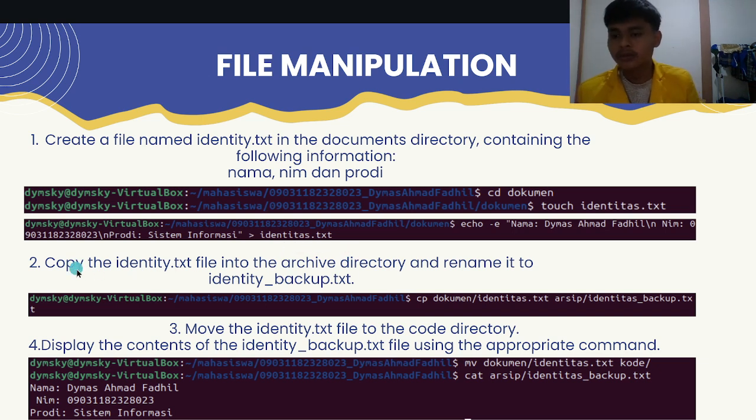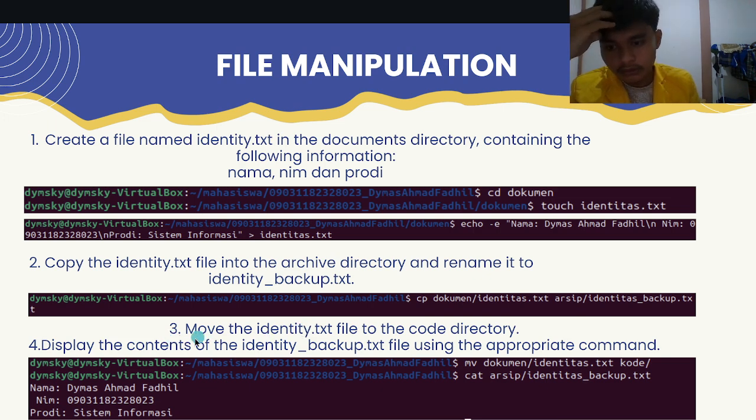Question number 2: copy the identitas.txt file into the archive directory and rename it to identitas_backup.txt. Here, I will use cp to copy the identitas.txt from document to archive as identitas_backup.txt.